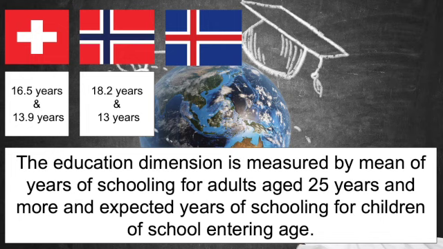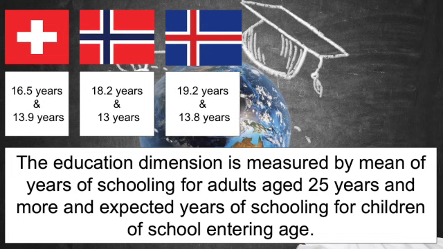In Norway, it's 18.2 years expected and the mean is 13. And Iceland is expected at 19.2 years and the mean is 13.8. So we can see actually Iceland are higher than Norway in this, but again, weighted across all 3, they are just below Norway.